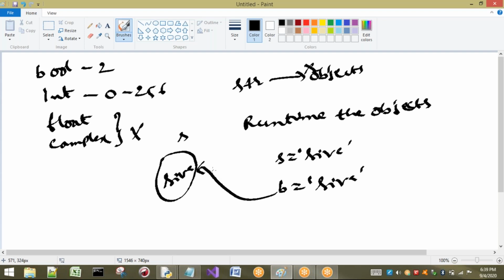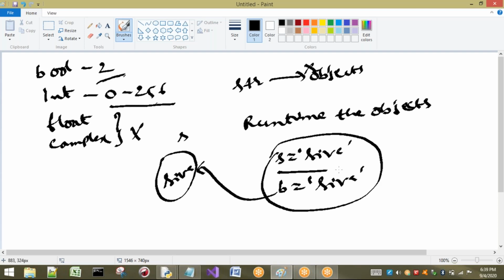Here we have to observe this. But in the case of these two, what happens? Before only, True and False are created. So if different variables are going to hold the same value, they point to the same memory location. In the int case, only the values from 0 to 256, if you use them repeatedly, refer to the same memory location. But strings, by default, do not create any objects. At runtime the objects are created, and if you have the same value once again, it is also going to refer to the same object.